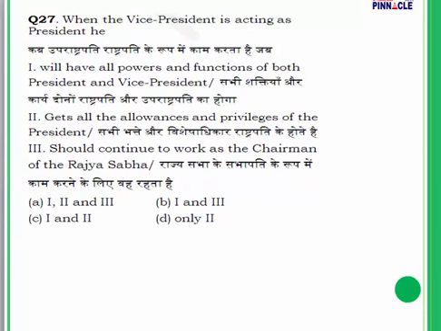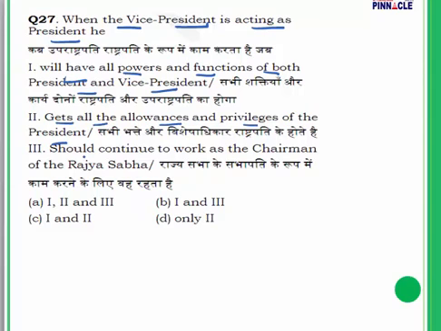Question number 27. When the vice president is acting as president: number one, he will have all powers and functions of both president and vice president. Point number two, he gets all the allowances and privileges of the president.